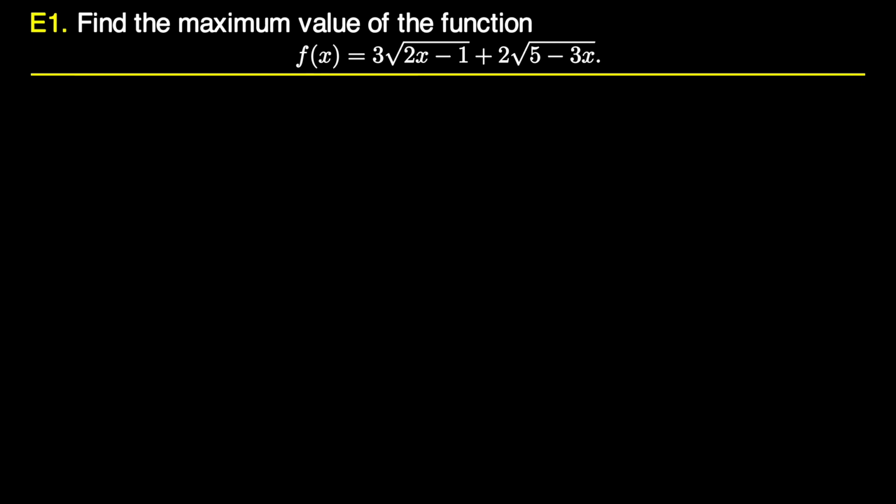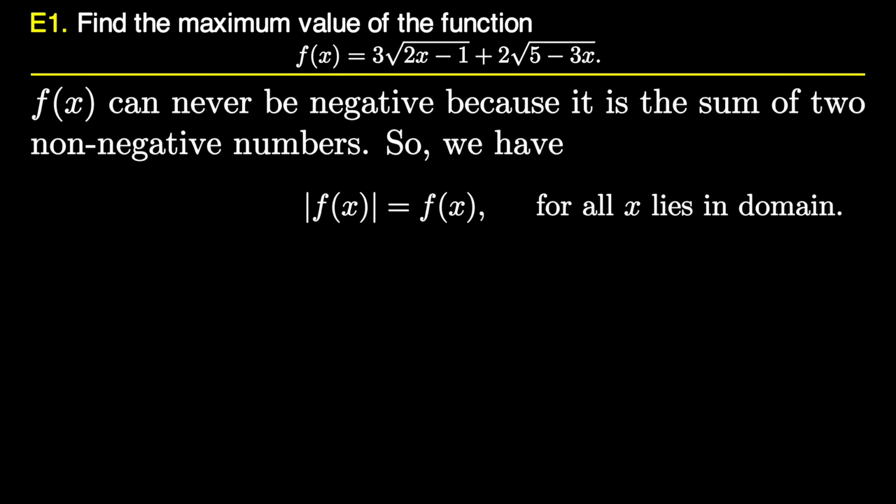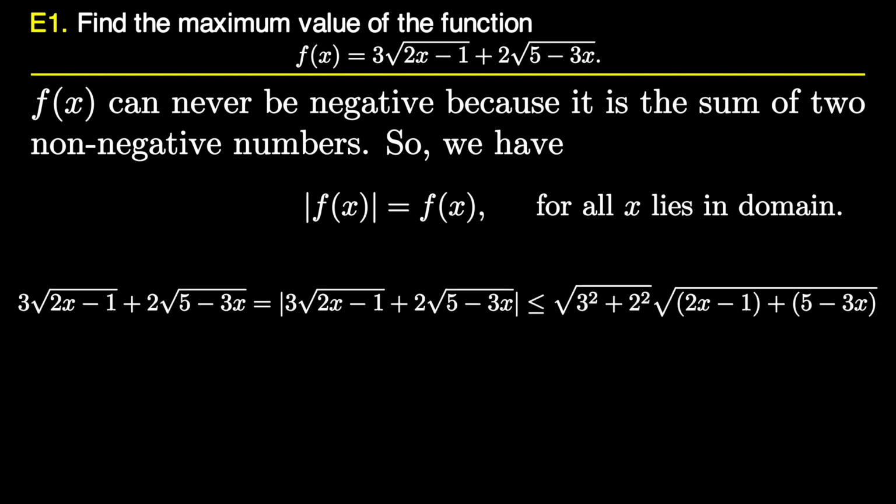So we are going to use CS inequality. Let's see what we can do with CS inequality in this problem. We can quickly observe that f(x) can never be negative because it is the sum of two non-negative numbers. So modulus of f(x) is equal to f(x). And now we can apply the CS inequality.